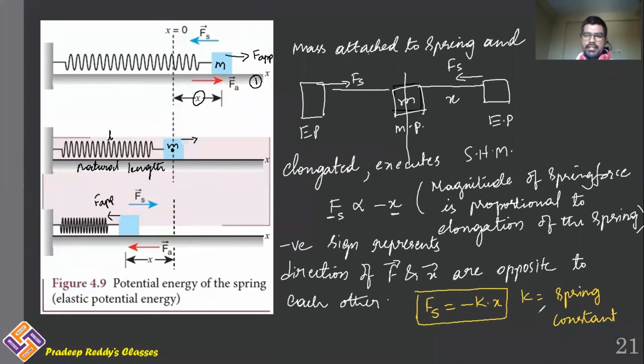And the spring constant k is equal to F divided by x, and its unit is Newton per meter. Spring constant has unit Newton per meter. Now let us derive the equation for elastic potential energy gained by the spring.